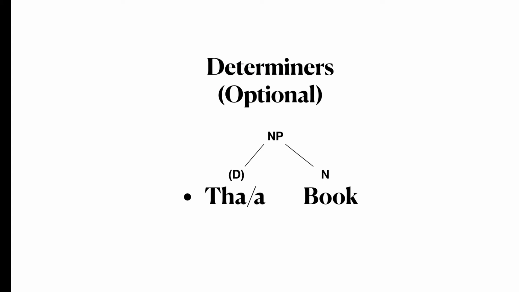Here we have the noun book. Book needs a determiner, the or a. So it would be the determiner which is optional and the noun which must occur in a noun phrase. We put the letter D for determiners, and examples for determiners are the, a, an, or even numbers.